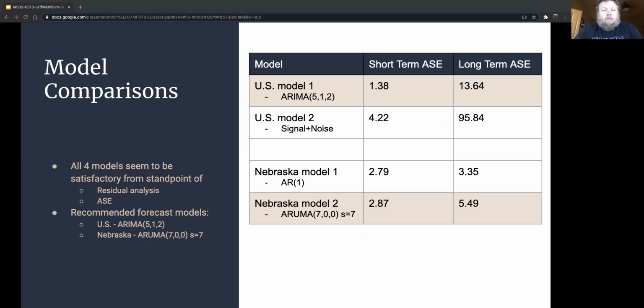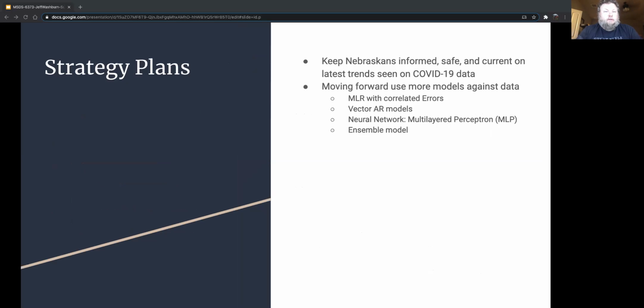Looking at all the models, the ARIMA(5,1,2) seems to have performed the best, and I would recommend this model for forecasting both short and long-term for the United States. For the Nebraska data, even though the AR(1) has lower ASE scores for both short and long-term forecasting, I'd recommend going with the ARIMA as it seems to follow the data much better.